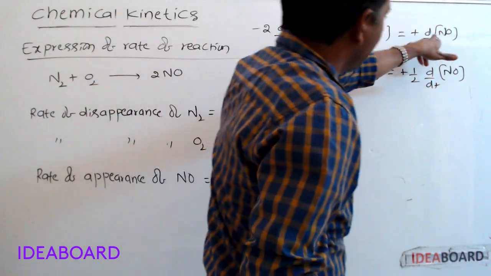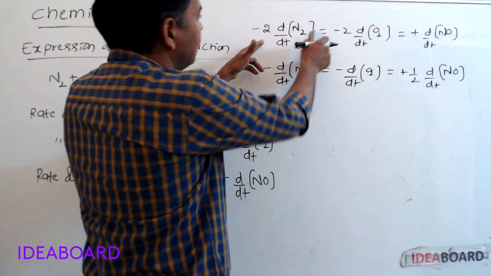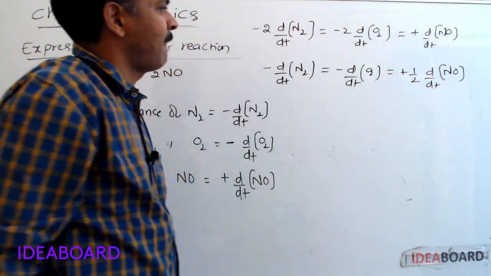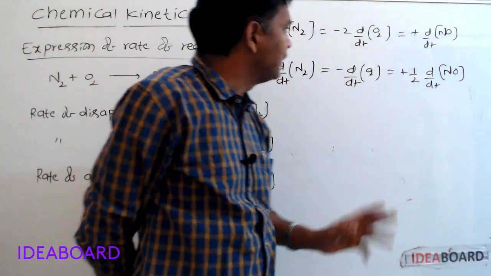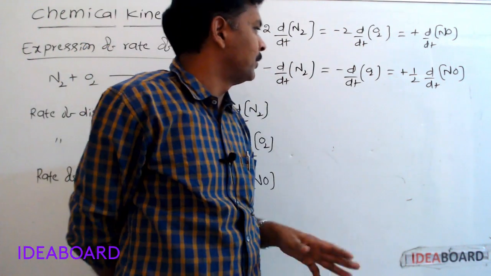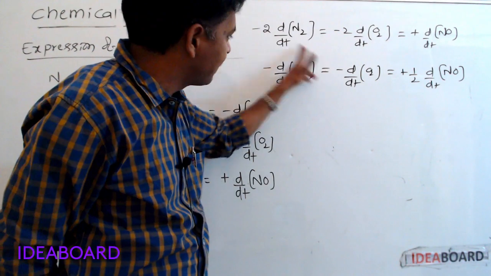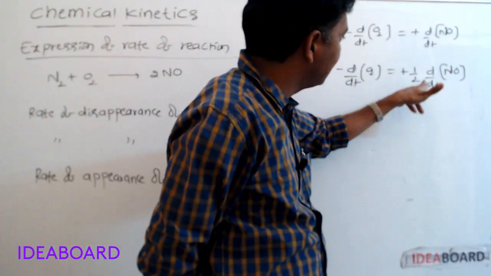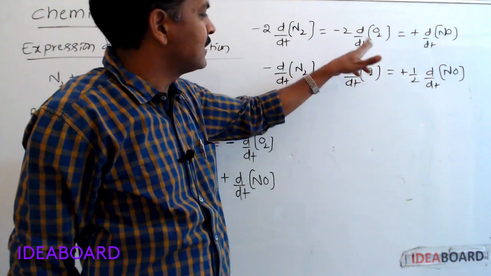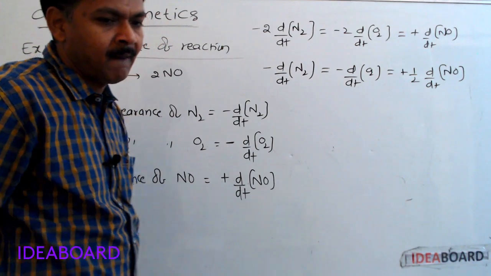Here, rate of appearance of NO is equal to 2 times the rate of disappearance of nitrogen, or 2 times the rate of disappearance of oxygen. In another point of view, rate of disappearance of nitrogen is half of the rate of appearance of nitric oxide. Similarly, rate of disappearance of oxygen is half of the rate of appearance of NO.